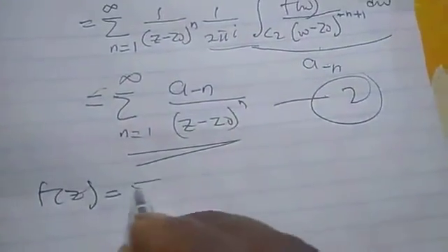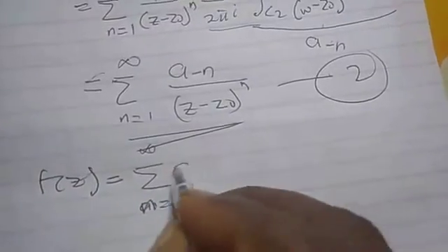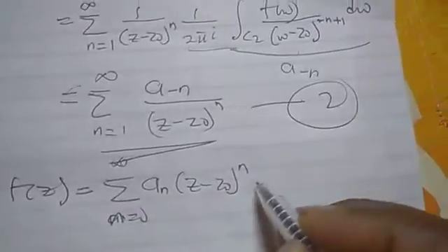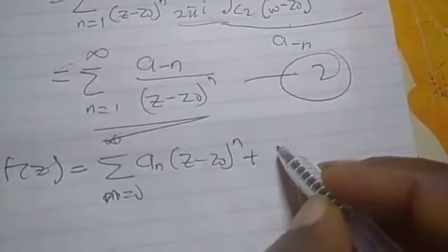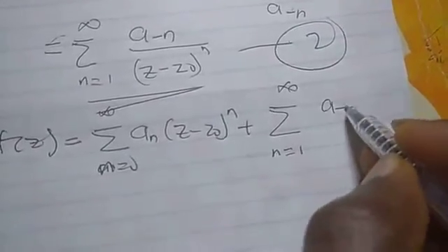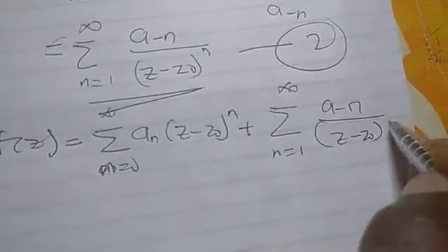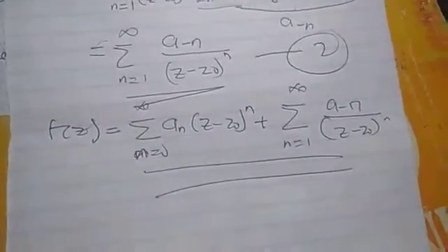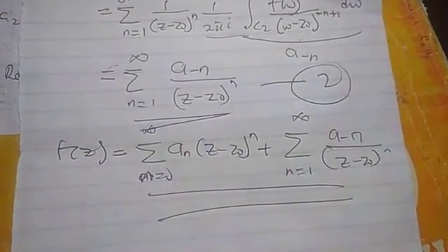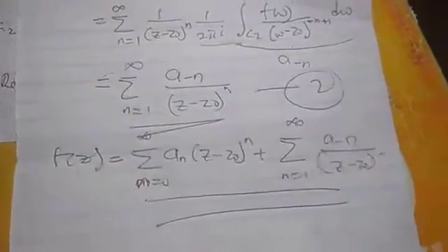So that is the summation n from 0 to infinity of a_n (z minus z0)^n, plus the summation n from 1 to infinity of a_(minus n) over (z minus z0)^n. So that proves the Laurent series expansion. From this, we can now take an example.